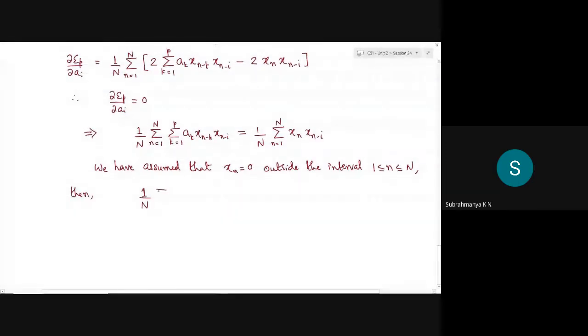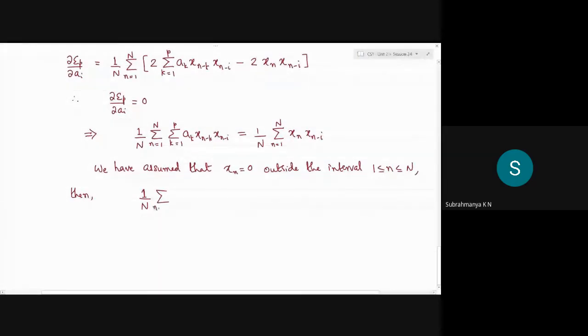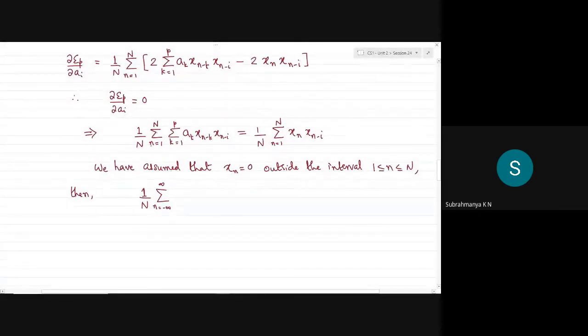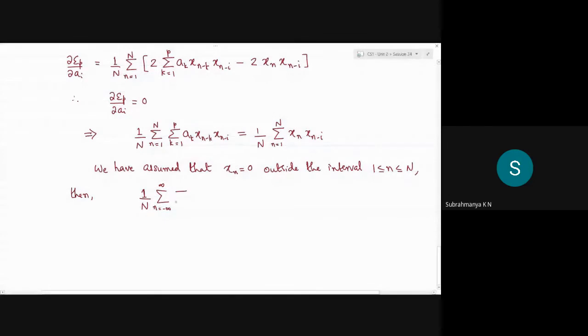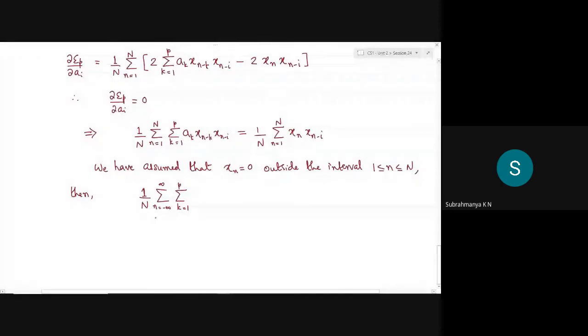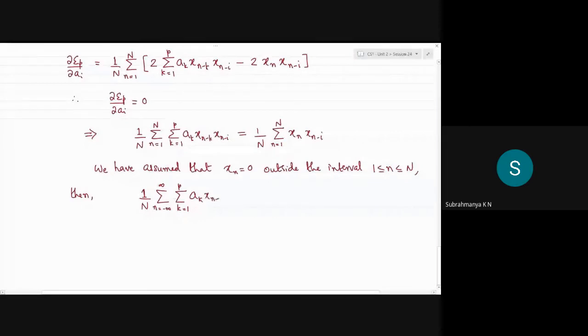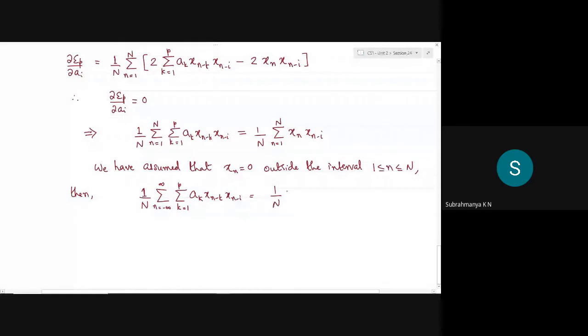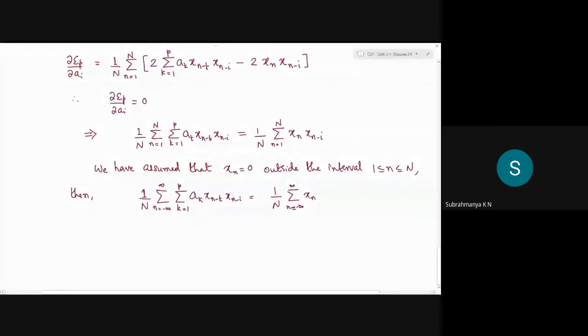Anyway, x(n) is equal to 0 outside, so I can take this variation from minus infinity to infinity, without loss of generality. I can write the other parameters as it is, x(n minus k), x(n minus i). Similarly, on the right hand side, I have minus infinity to infinity x(n) x(n minus i).